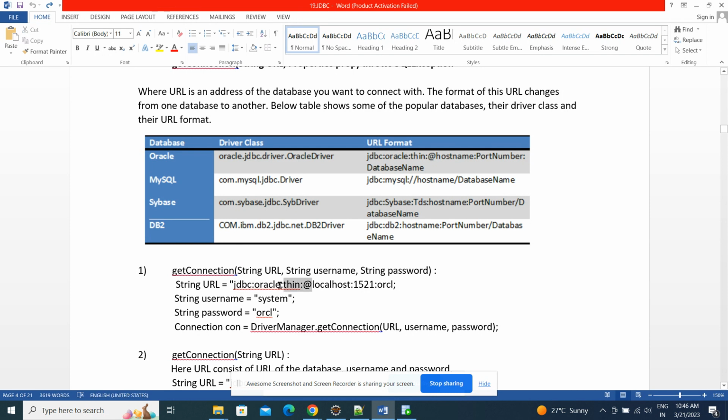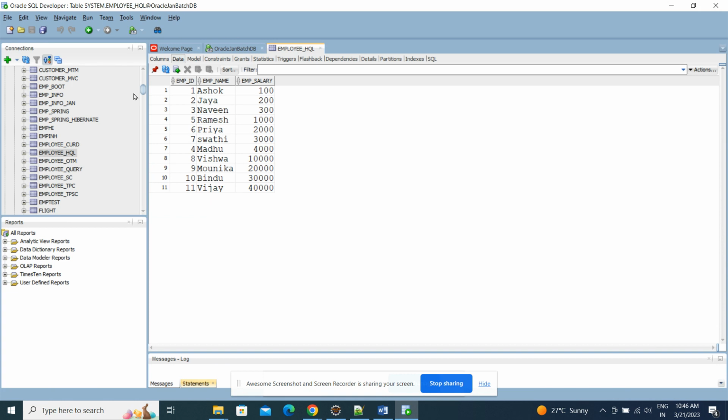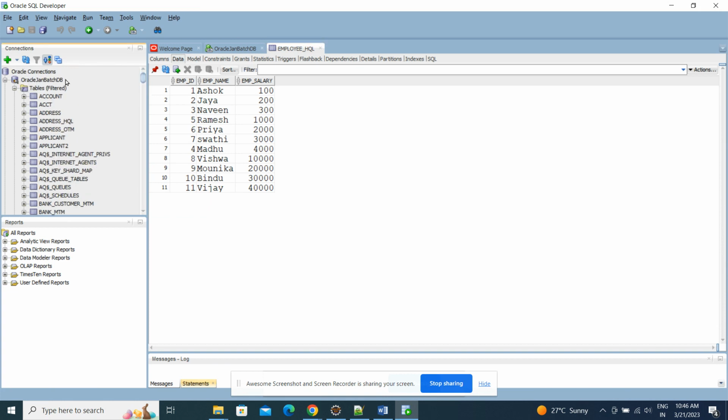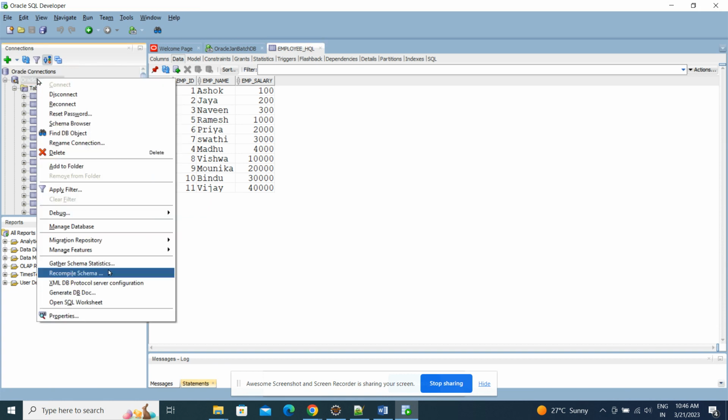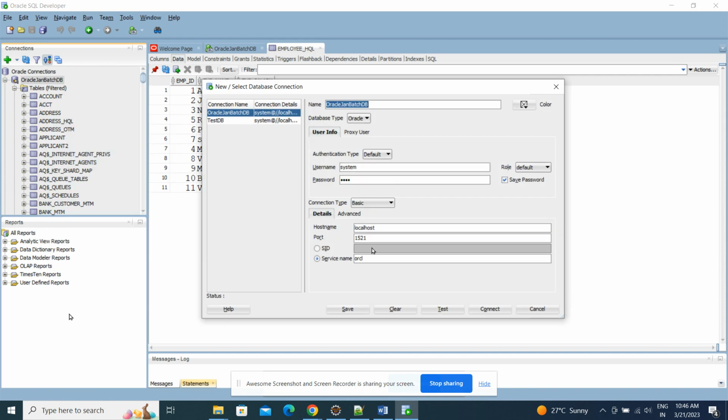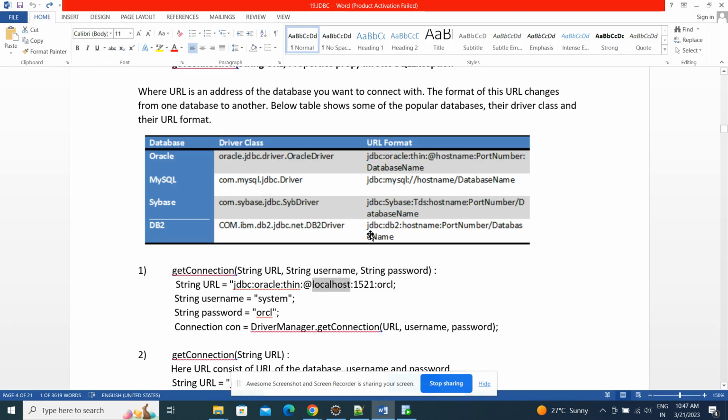Later, in the host name place, if it is installed in our local system, you need to give localhost. You can identify that from here also, guys. Go here, right click, go to properties. Here is the host name. It is localhost. That we need to give here as localhost.